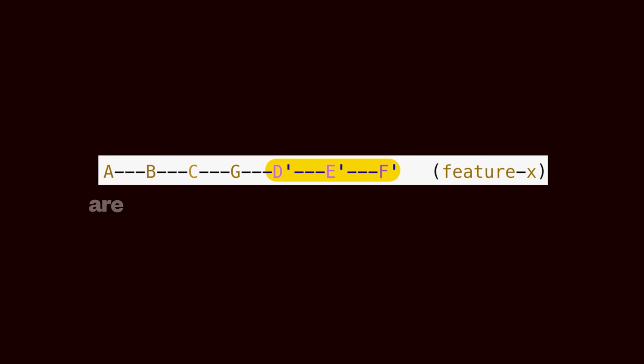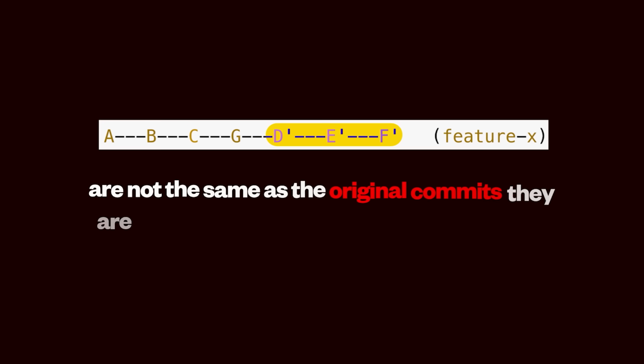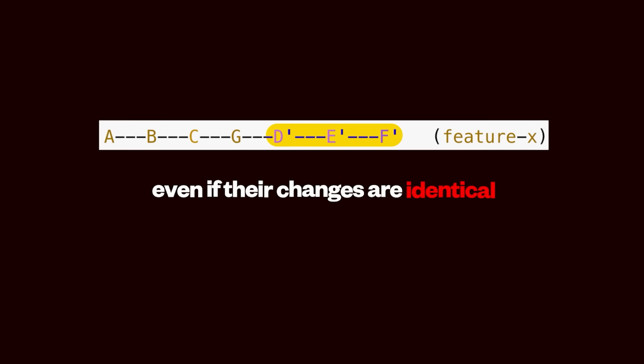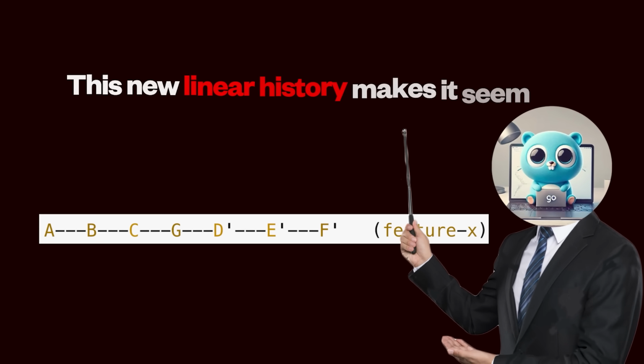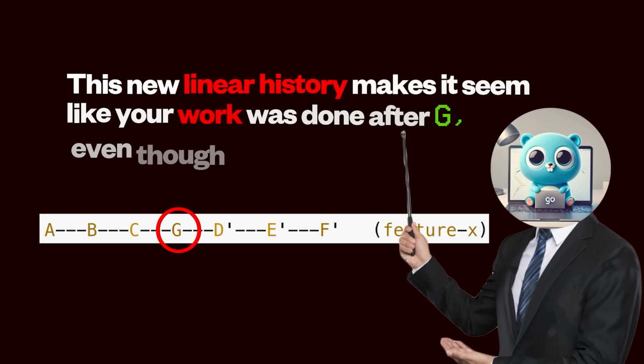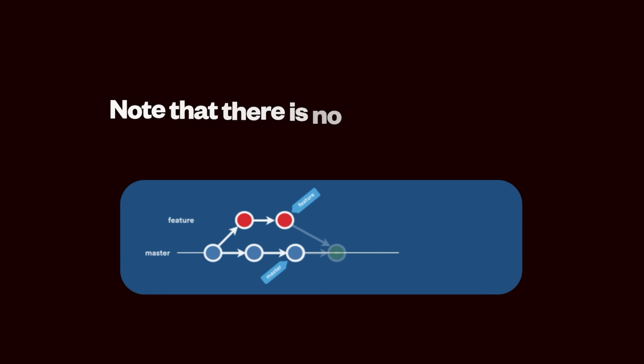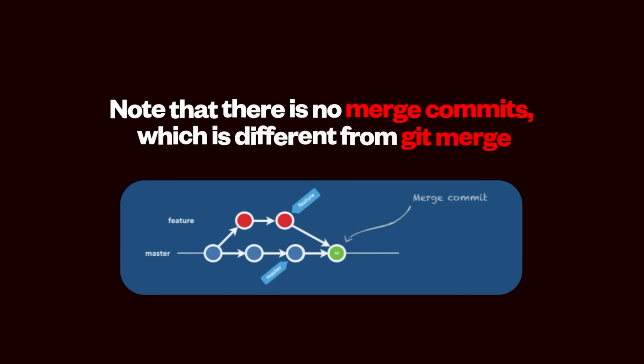Now pay attention closely. D', E', and F' are not the same as the original commits. They are rewritten versions with different hashes, even if their changes are identical. This new linear history makes it seem like your work was done after G, even though it was originally done in parallel on a separate branch. Note that there is not a single merge commit, which is different from git merge.